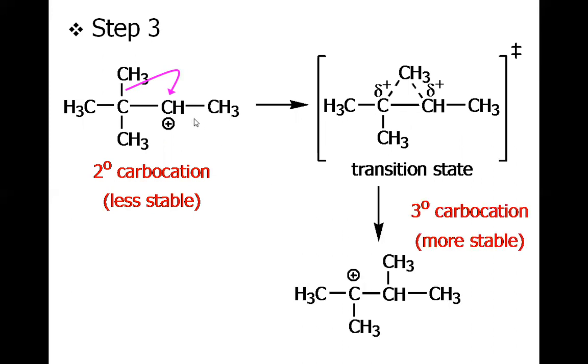What I mean to say is that if this methyl migrates to this carbon, we may have the tertiary carbocation, which is obviously more stable than the secondary carbocation. So whenever there is a possibility of having a more stable carbocation, this will happen. The secondary carbocation rearranges into the tertiary carbocation prior to the abstraction of the proton.